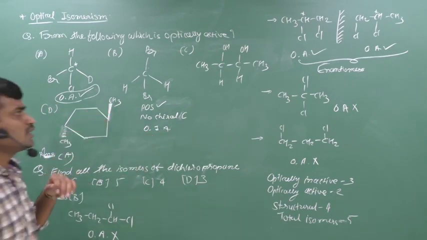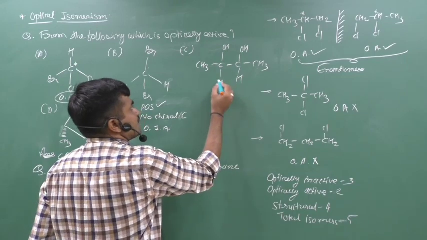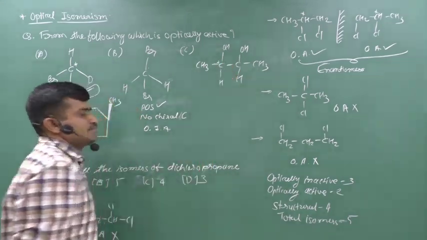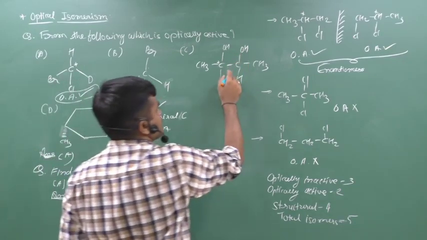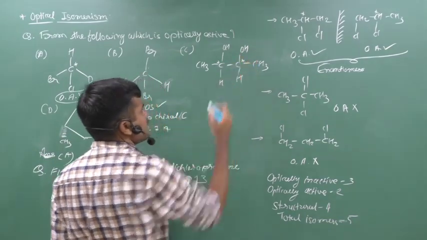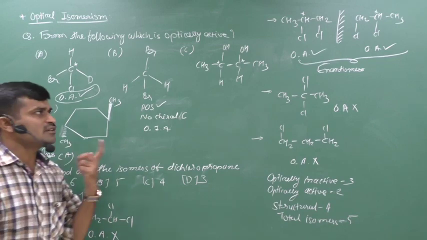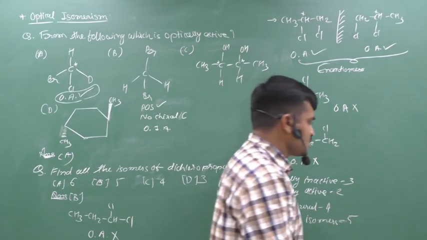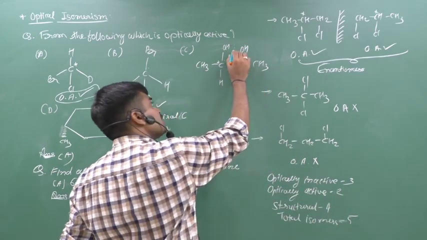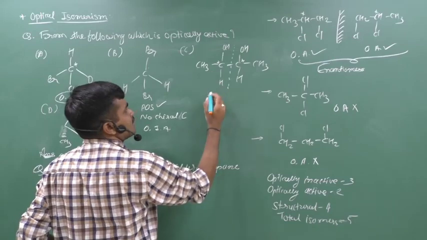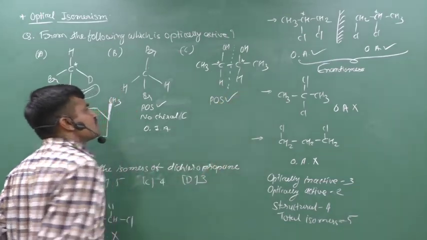If you think about this, here H, CH3, OH means that it is a chiral carbon. CH3, OH, H means that this carbon is also a chiral carbon. But if we have more than one chiral carbon, then we think about the symmetry operations. If we cut from the center of the molecule by a plane, it cuts into two parts.